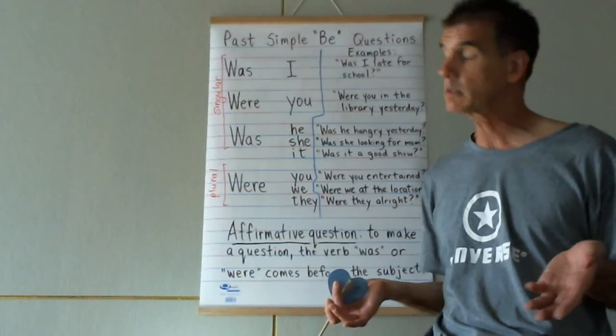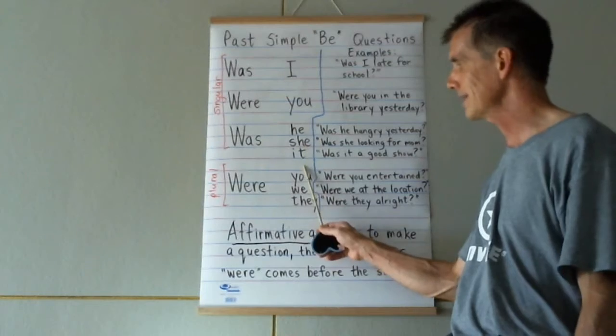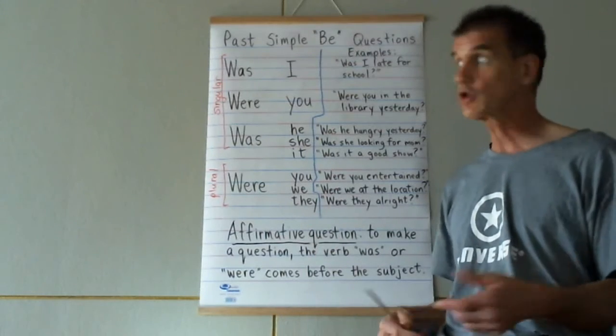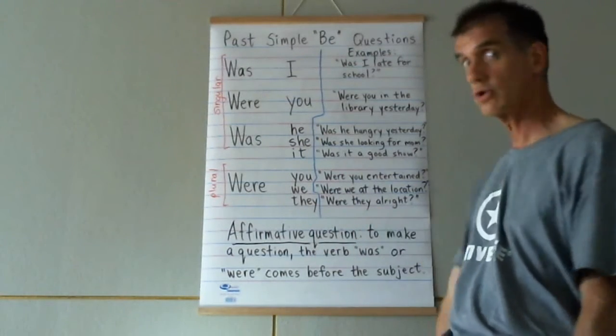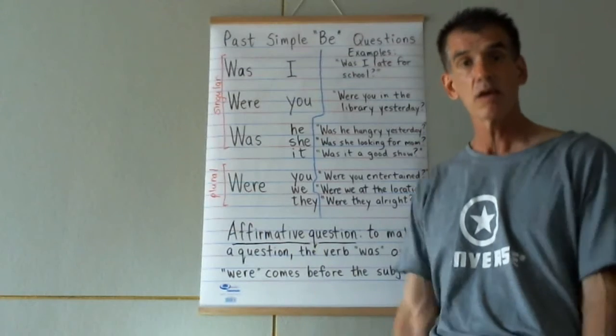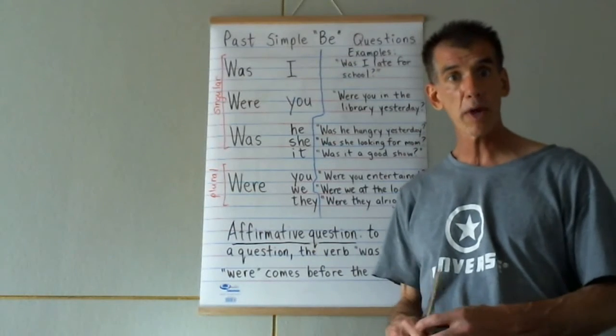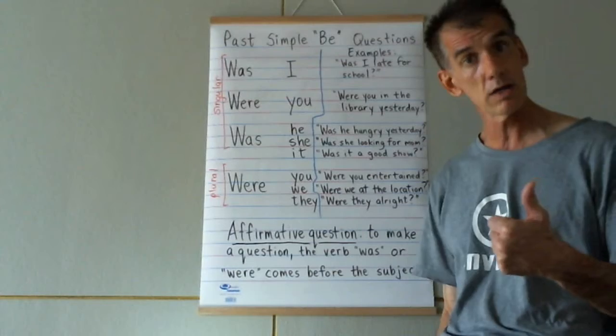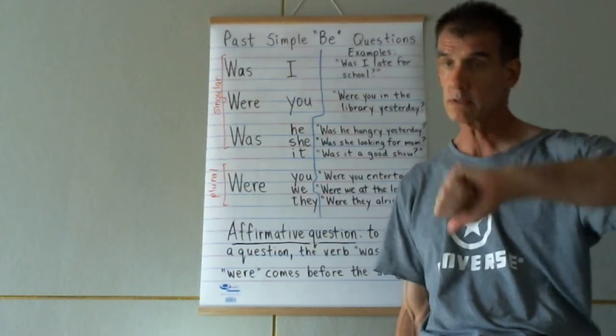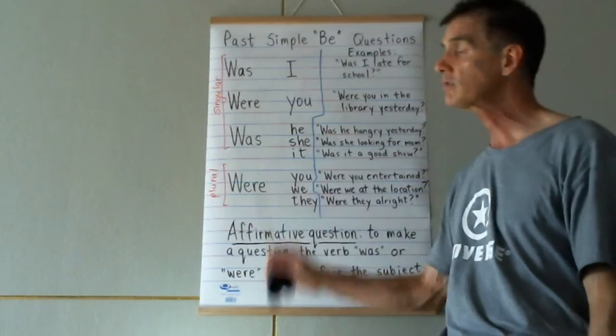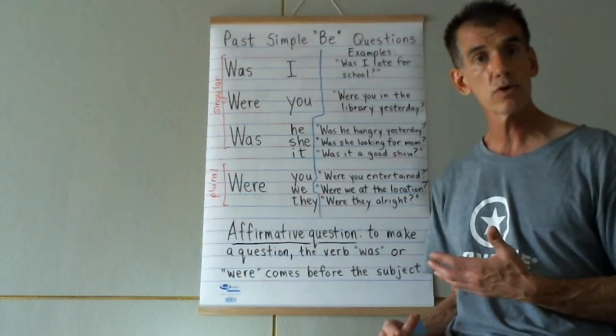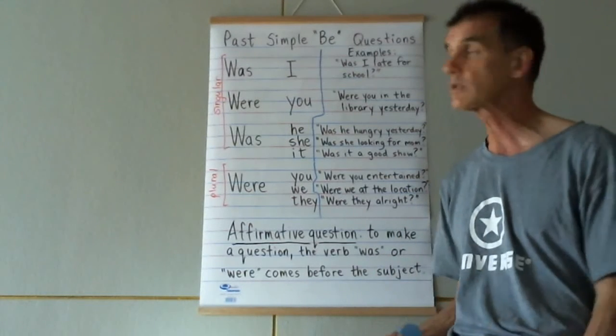No, she wasn't. Or was it a good show? Was it exciting? Was it all that you expected? Yes, it was, or no, it wasn't. So most of these you can just answer with yes, it was, or no, it wasn't.